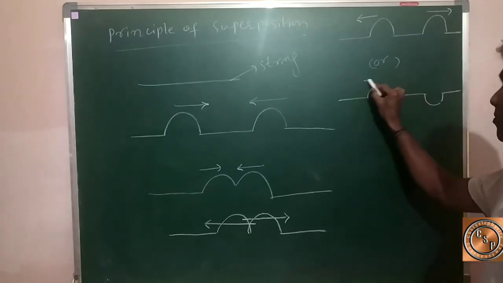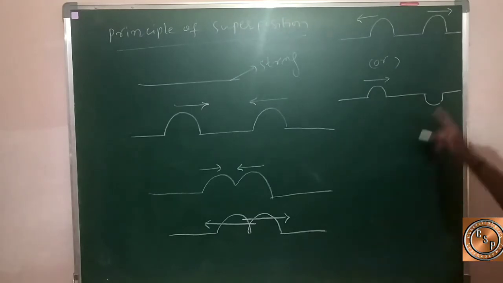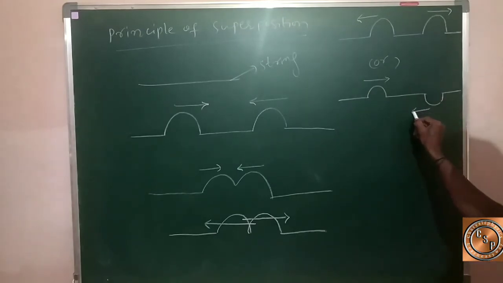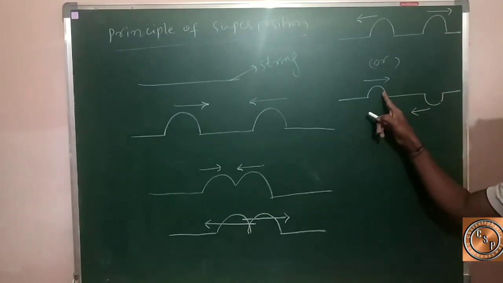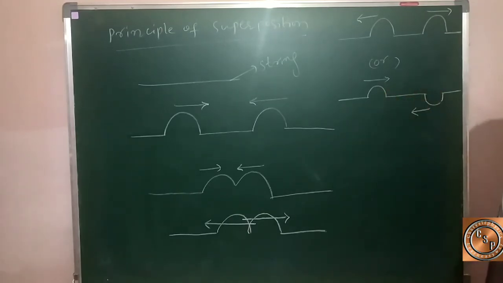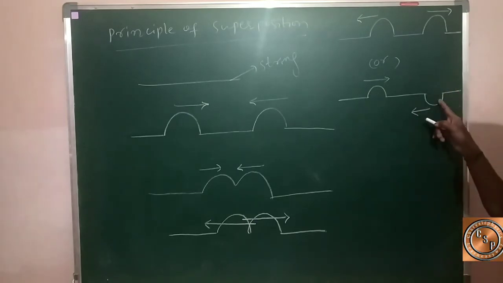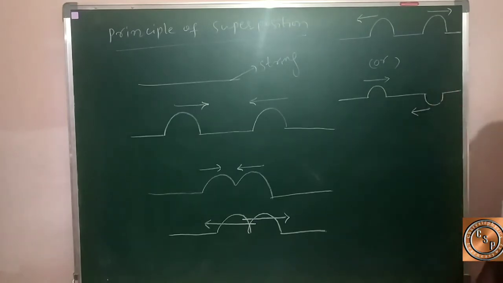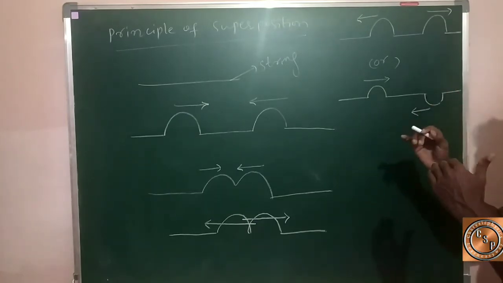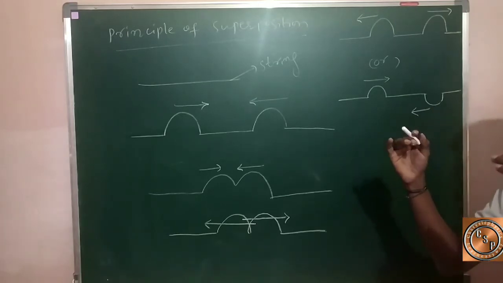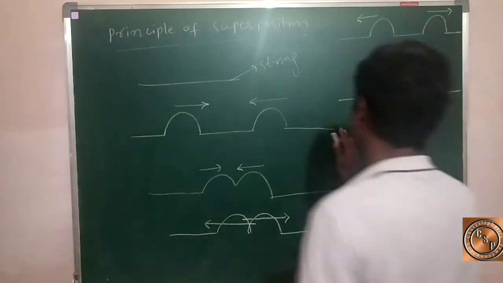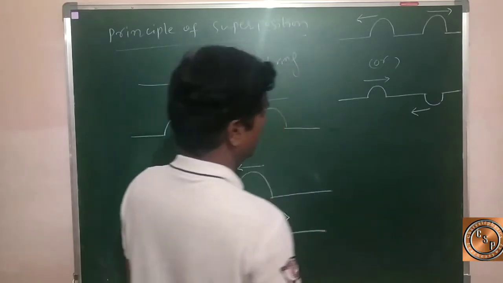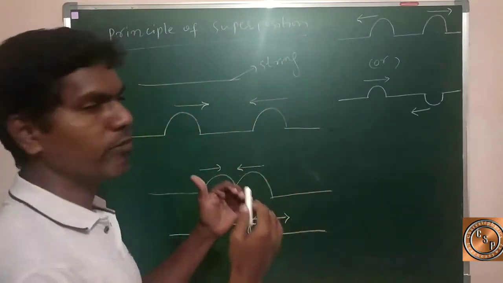This wave pulse moves like this, and this wave pulse moves like this. They are moving towards each other, in opposite directions.